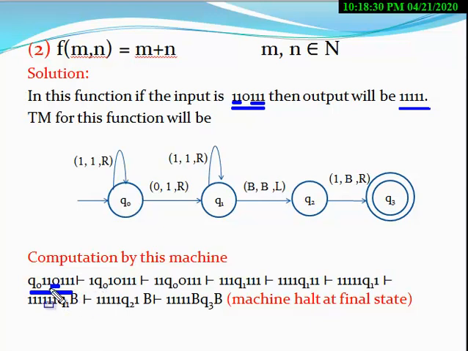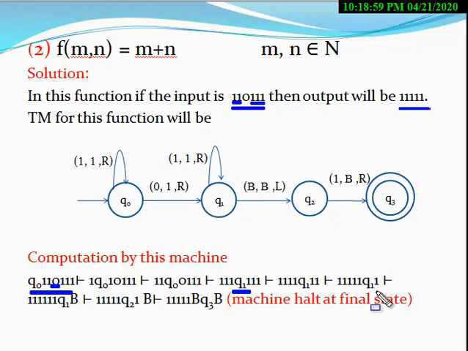Here, when at the state Q0 a 1 appears, the machine moves only in the right direction. When 0 appears, then 0 is converted into 1 and the state is also changed. At the state Q1, when the second 1 appears, the machine again moves right. The third 1, again the machine moves in the right direction.